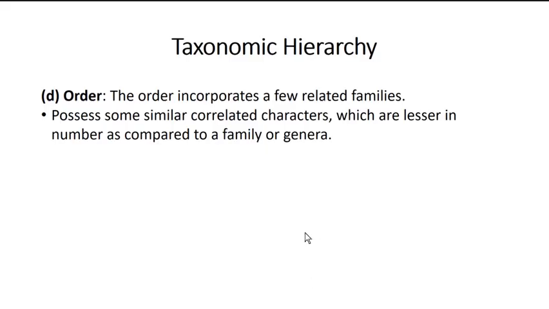The next taxonomical hierarchy is the order. When related families are gathered together, it forms the order. Order possesses even lesser similarity.